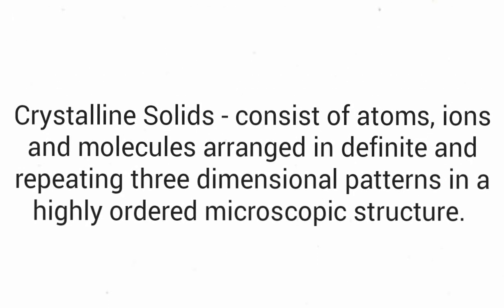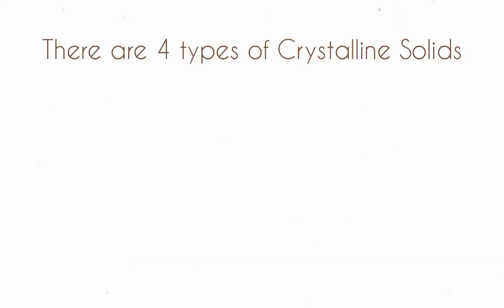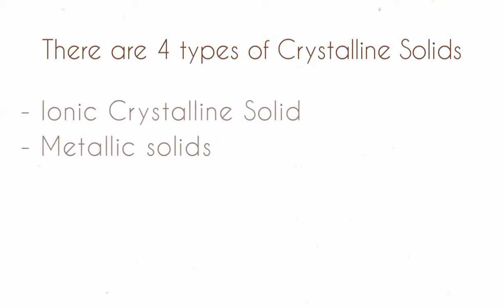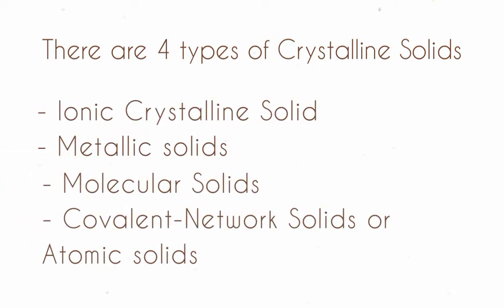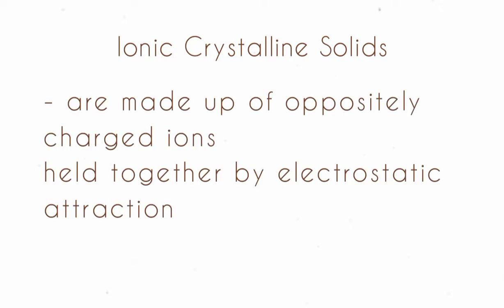Crystalline solids consist of atoms, ions, and molecules arranged in definite and repeating three-dimensional patterns in a highly ordered microscopic structure. There are four types of crystalline solids: ionic crystalline solids, metallic solids, molecular solids, and covalent-network solids or atomic solids. Ionic crystalline solids are made up of oppositely charged ions held together by electrostatic attraction.